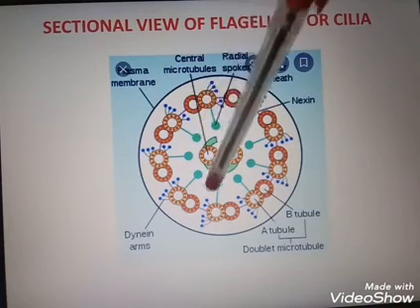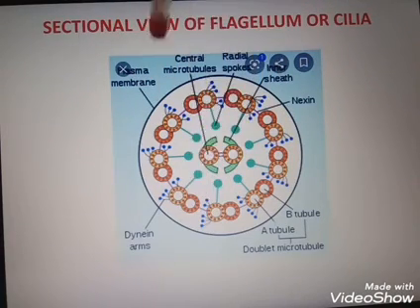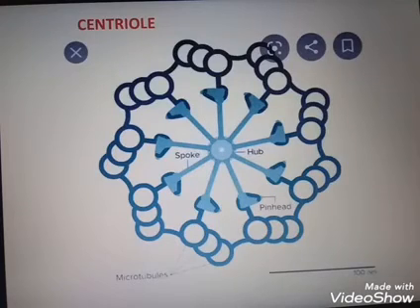Radial spoke means they are pointed to the center. Clear? This is the structure of the centriole.